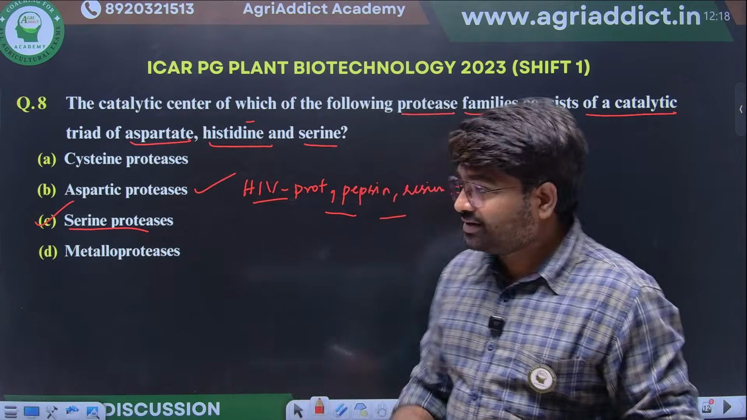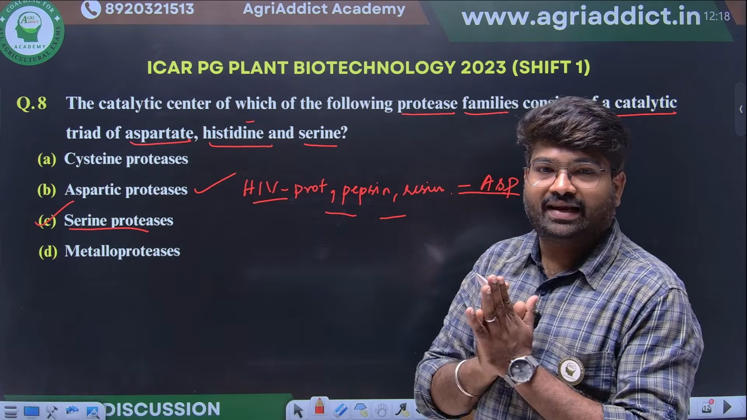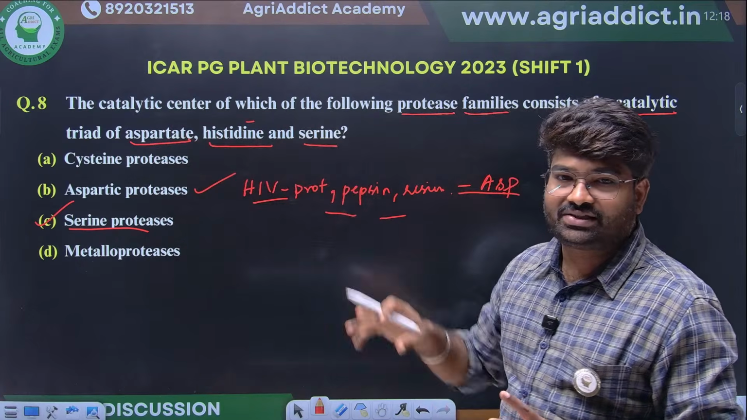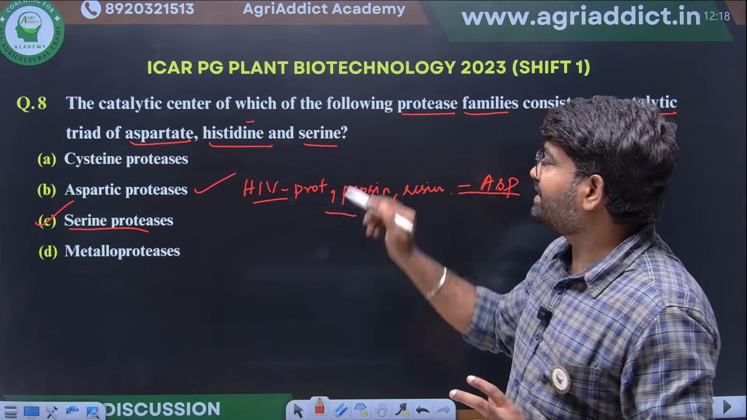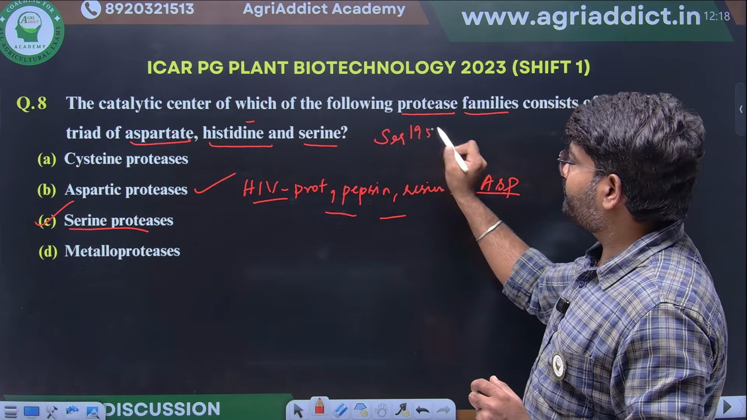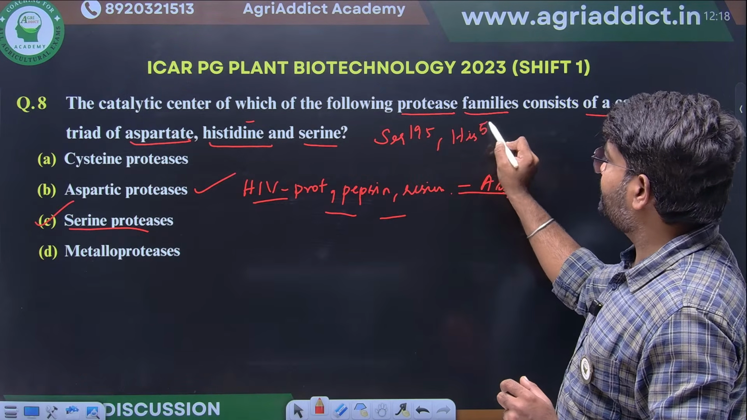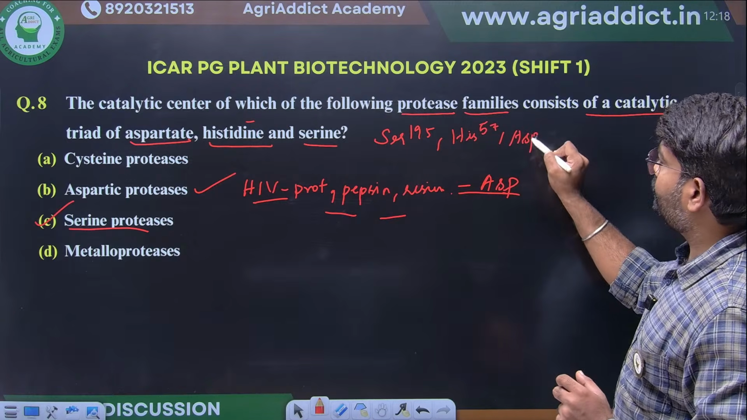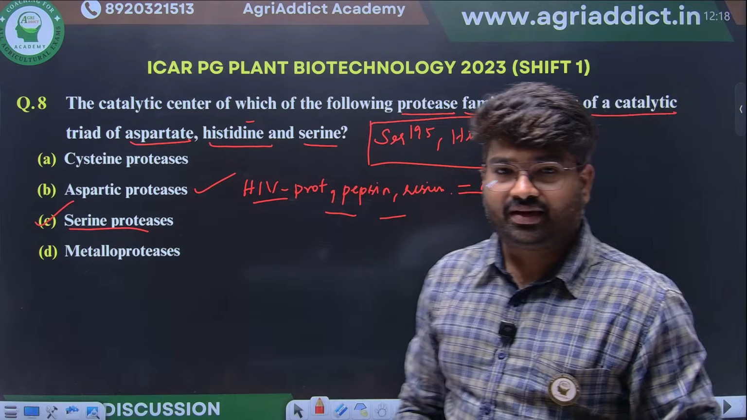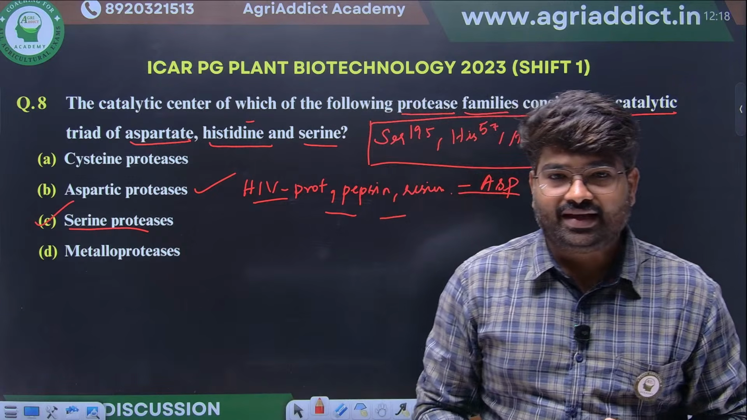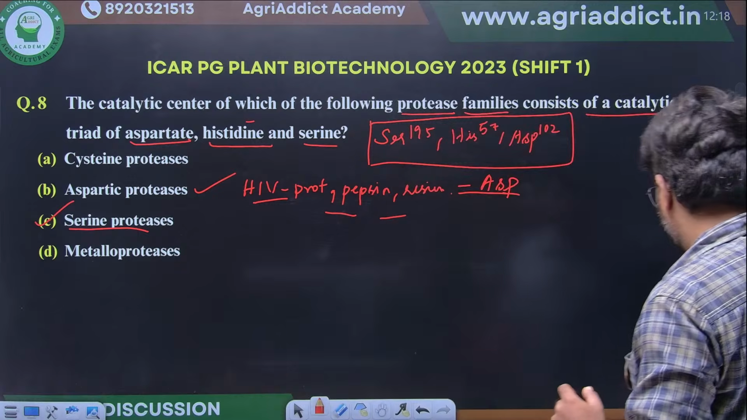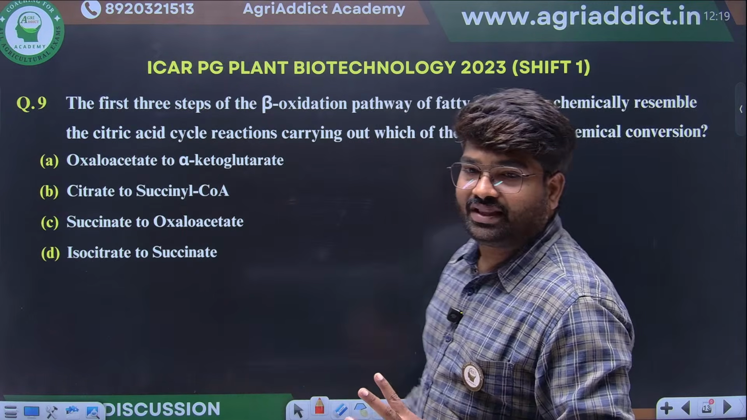Then another most important thing they can ask from this question is, what are the specific aspartate, histidine and serine residues present in the catalytic triad of this serine protease? Serine 195, histidine 57, aspartate 102. This is another most important point to be remembered. Serine 195, histidine 57 and aspartate 102.